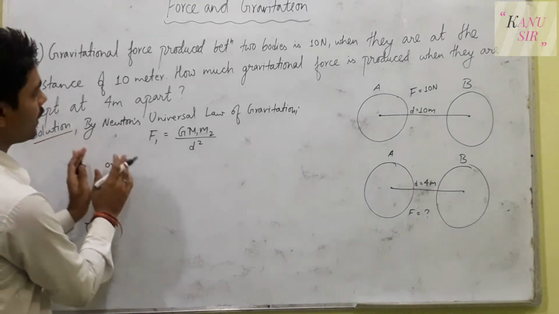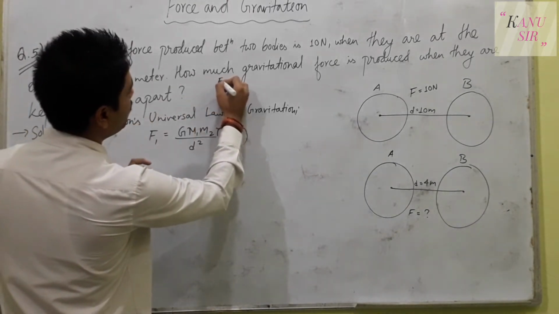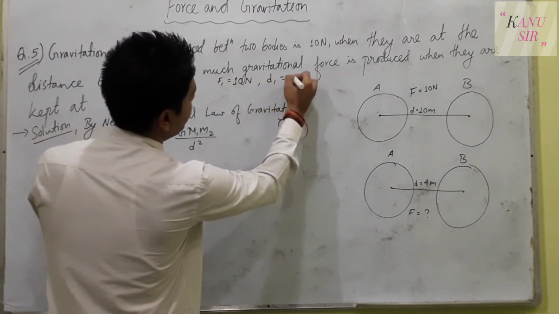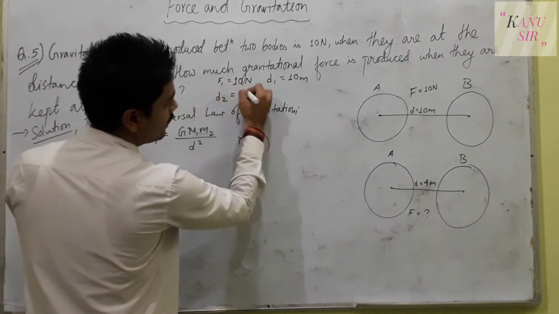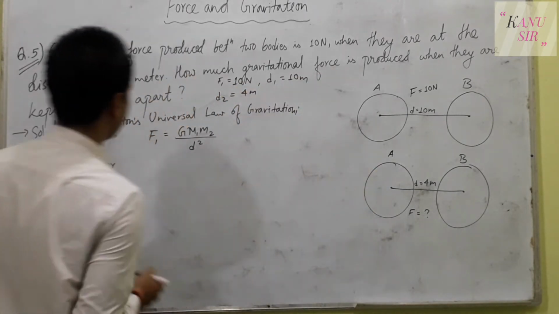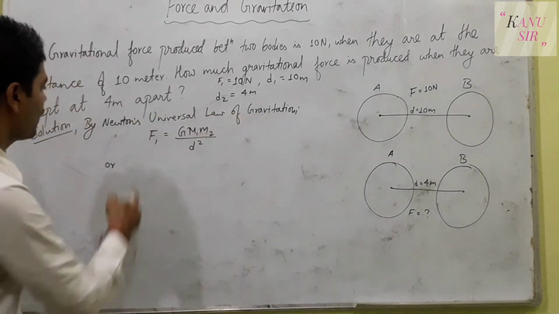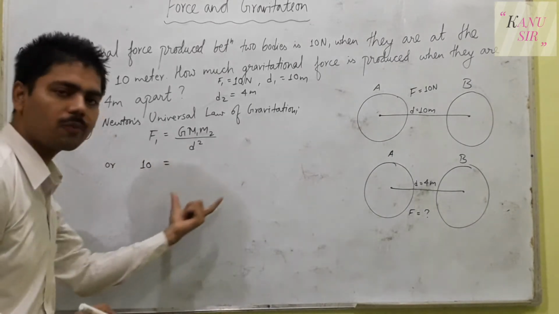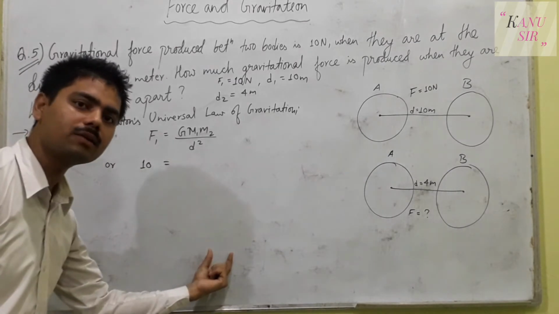I have forgotten to write the given, you can write it directly here. The first force F1 is 10 Newton and distance D1 is 10 meter. Similarly, distance D2 is 4 meter for the second condition. By Newton's universal law of gravitation, F1 is 10 Newton here. We don't write the units while solving. Directly while concluding the answer, we can write the units.